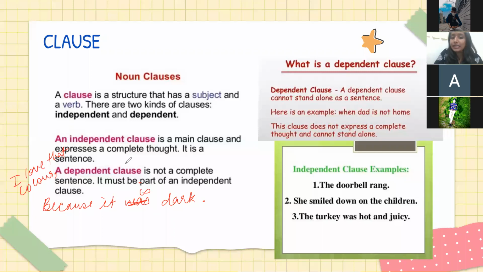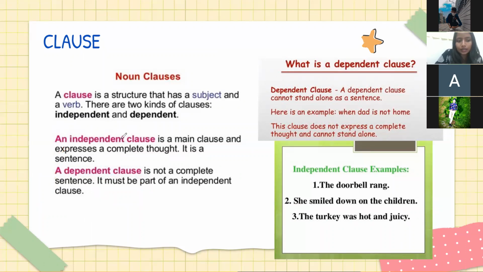So your dependent clause can come later also. It could be the first clause and it could be the second clause also. All you have to see is if it is complete, that means it is an independent clause. If it is incomplete, it is a dependent clause.